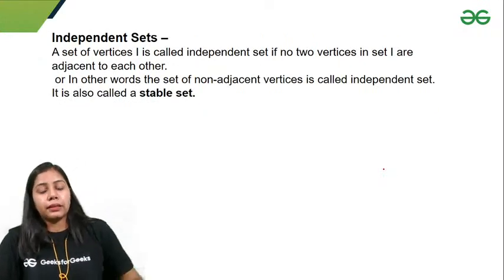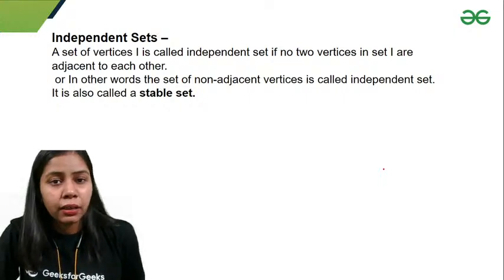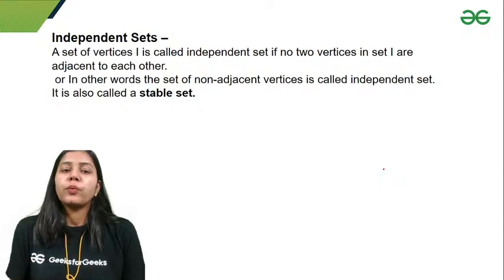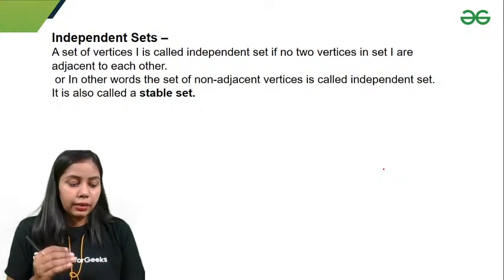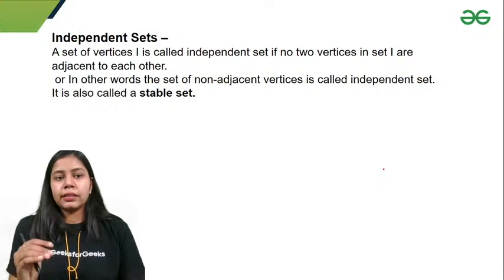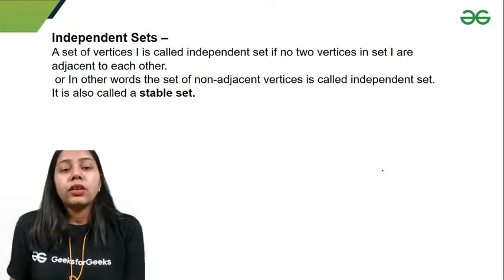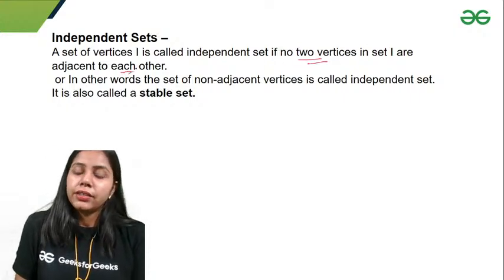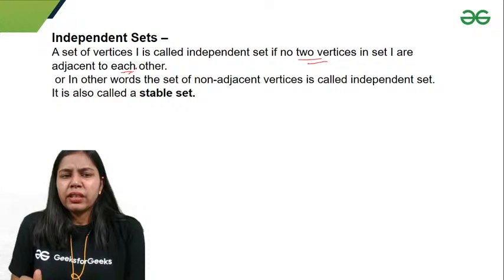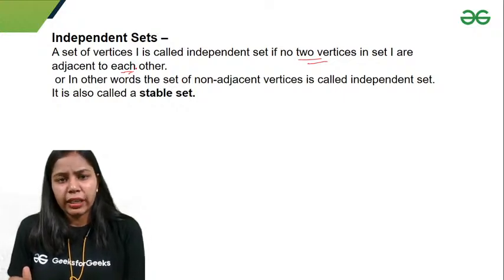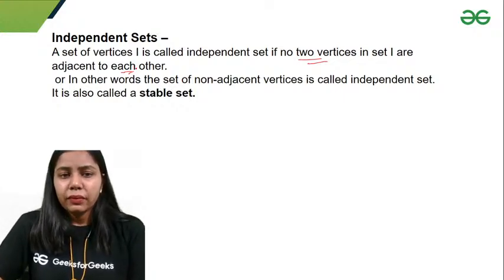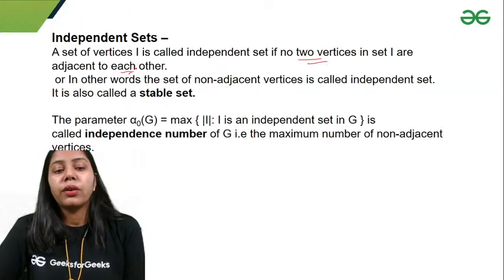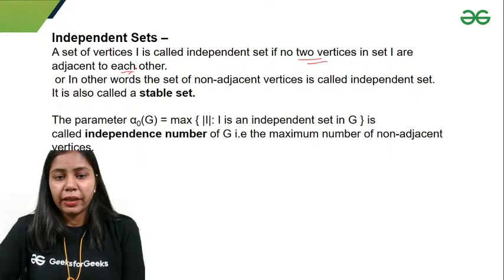Independent set, right? That is important. I am saying to you that topics are interlinked, right? Now I'll discuss 4 topics that are interlinked with each other, so listen to these topics carefully. A set of vertices I is called independent if no two vertices in set I are adjacent to each other, right? So that means I'll have to take independent vertices, and the maximum number of vertices in that set is called the independence number.